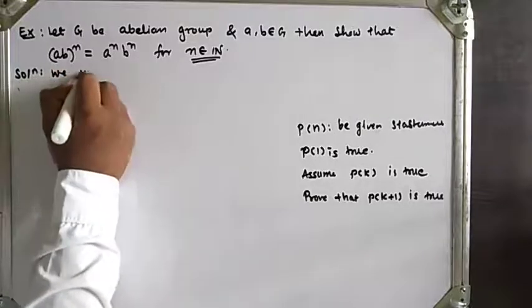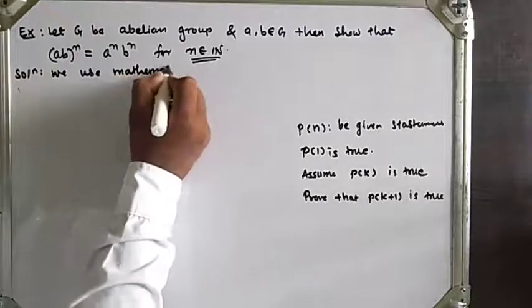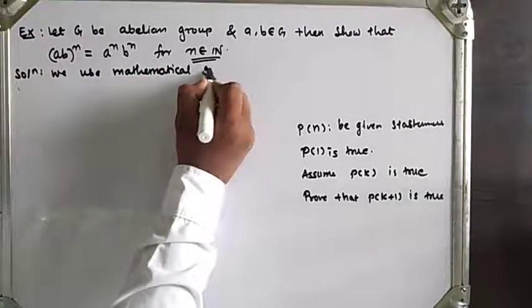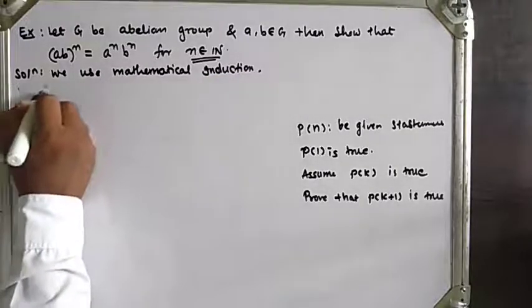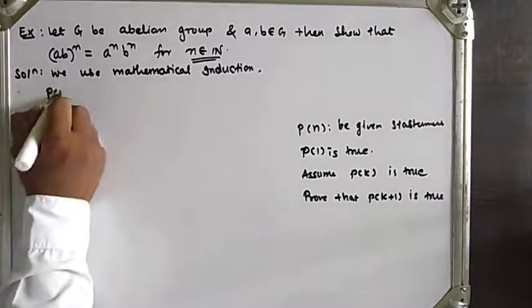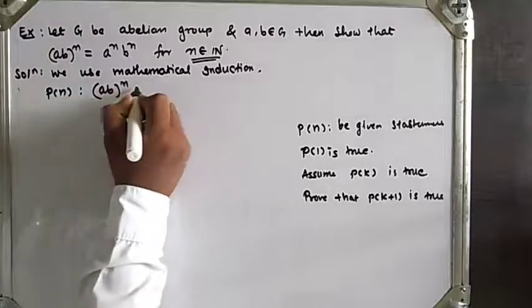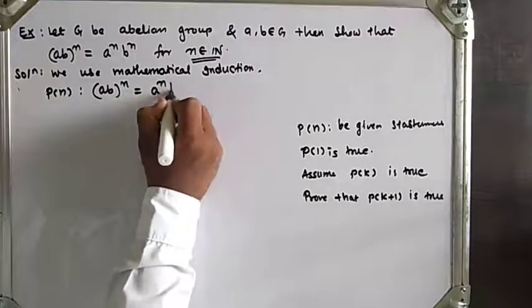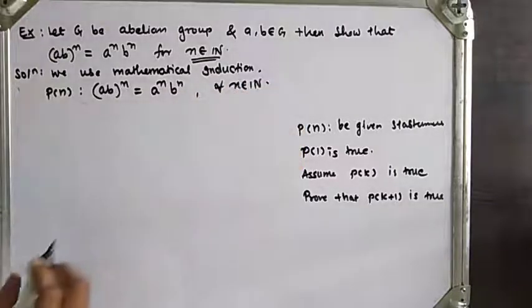Now what is P(n)? P(n) is the statement (a * b)^n = a^n * b^n for all n belongs to natural numbers.